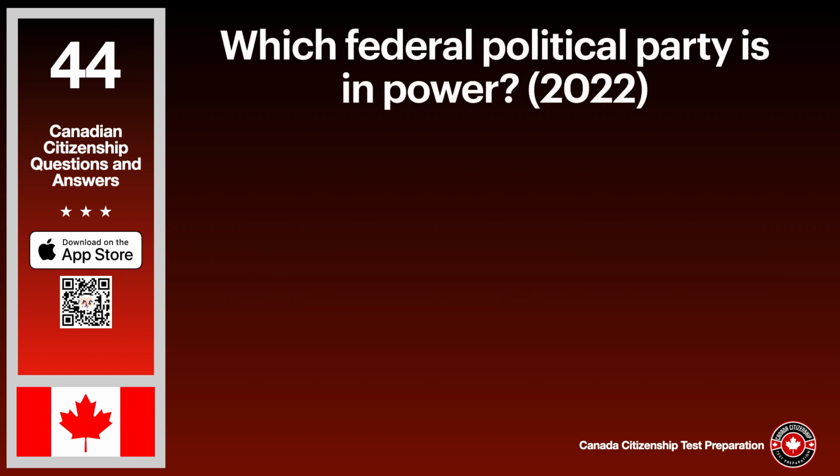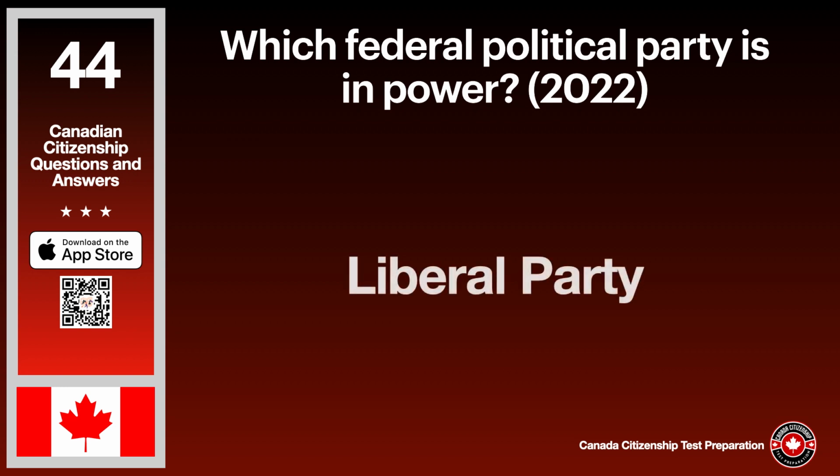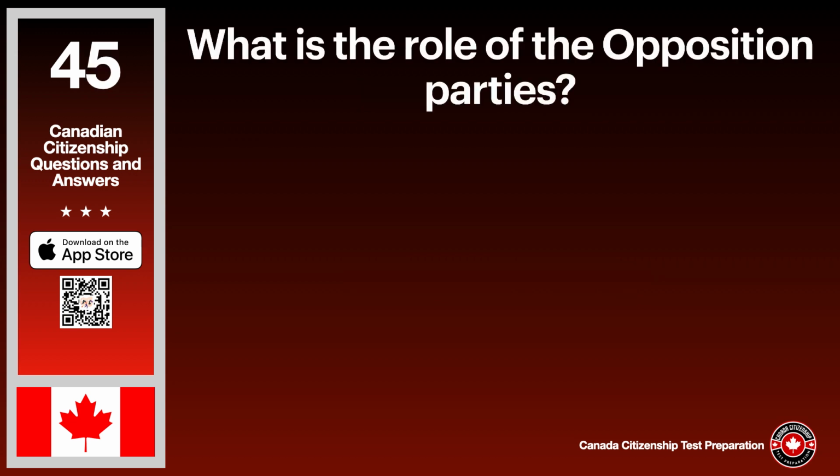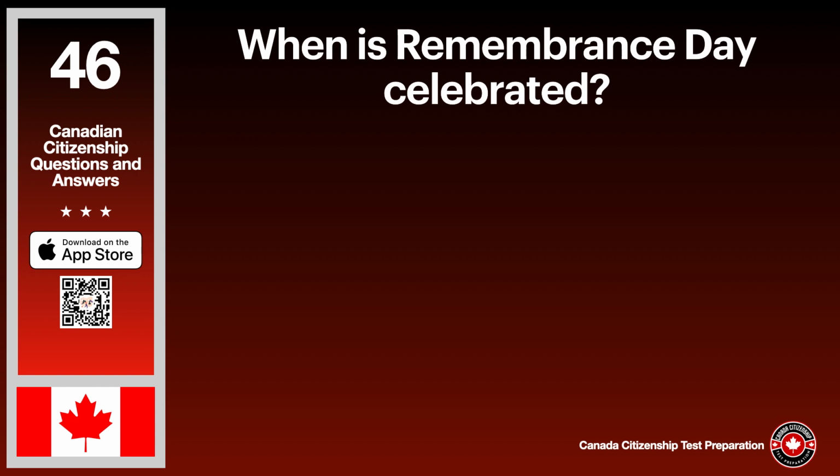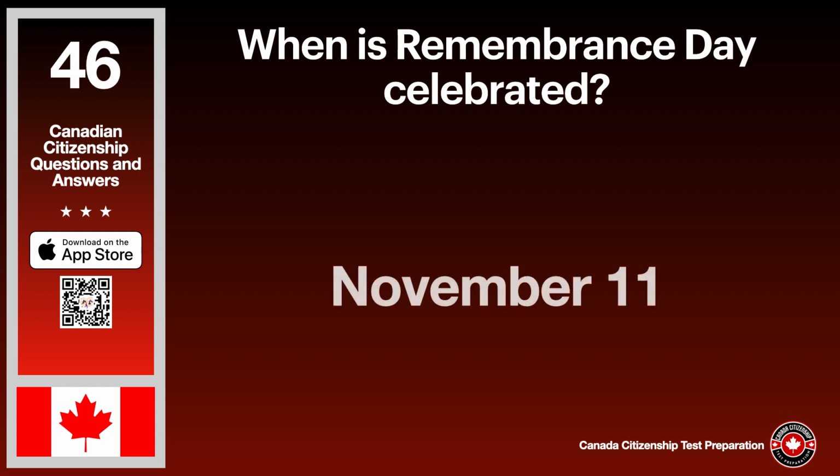Which federal political party is in power? 2022. The answer is Liberal Party. What is the role of the opposition parties? The answer is to oppose or try to improve government proposals. When is Remembrance Day celebrated? The answer is November 11th.